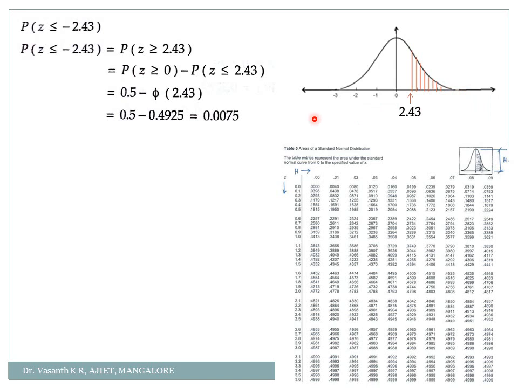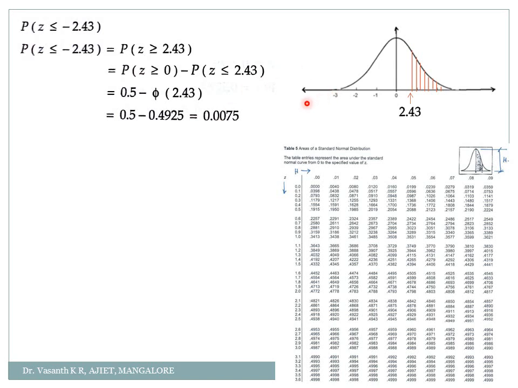0.0075. And one more thing you need to remember here is that the value of the probability will always be less than 1 and it will be a positive value. You can never get a negative answer over here. Whatever answer we get should always be positive and between 0 and 1. Okay, so the total probability cannot exceed 1.